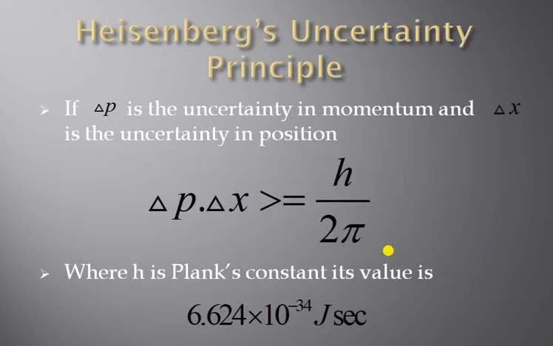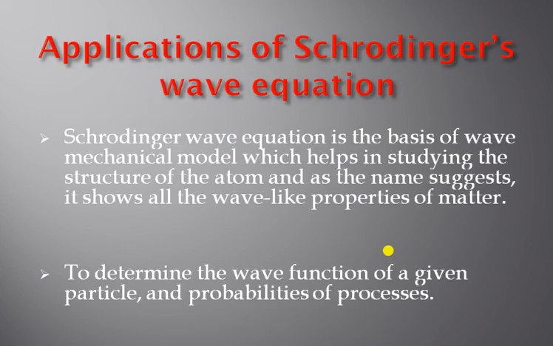So if delta P is the uncertainty in momentum and delta X is the uncertainty in position, then delta P into delta X is greater than or equal to h upon 2 pi, where h is Planck's constant. Its value is 6.624 into 10 raised to minus 34 joule second.